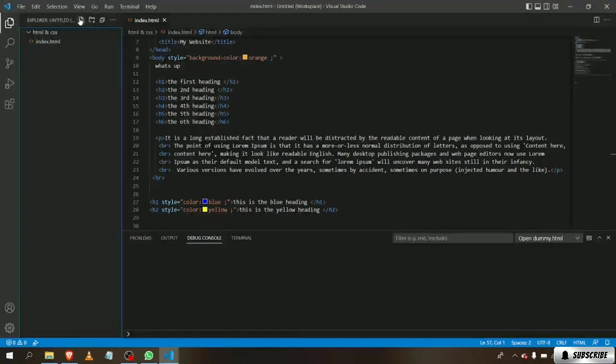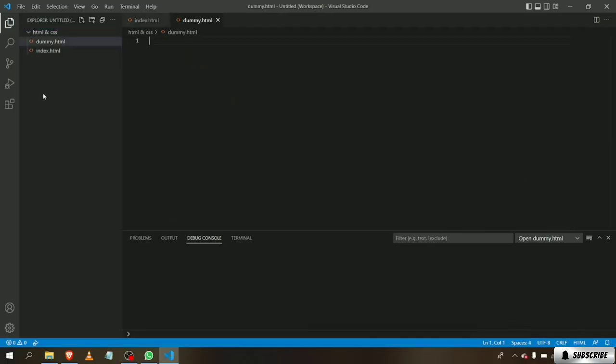To do that, you can just click this icon and type in whatever you want to call your web page. I'm just going to call it dummy.html.